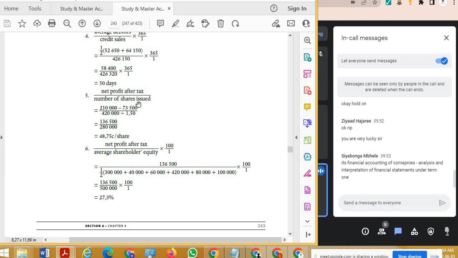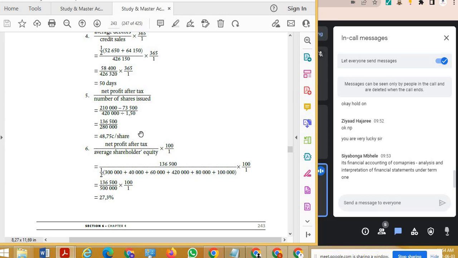Every single expense has been taken out. Now you have these earnings left. This is the profit that you can do whatever you want with, right? So that's the profit we actually care about. That's why we use that amount, the net profit after tax, in the earnings per share calculation. And we have 48.75 cents per share, right? That's how much earnings you can get.